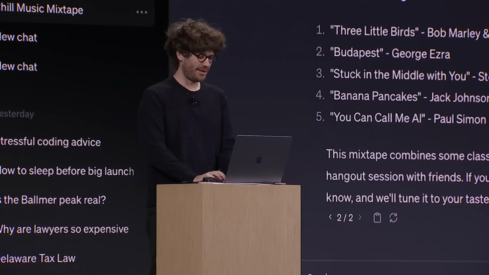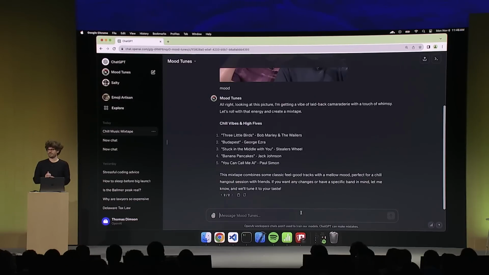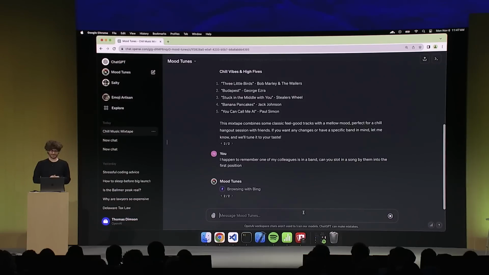But okay, great. Now, I happen to remember one piece of information. Before this demo, I uploaded a bunch of knowledge into this GPT, a list of fun facts about all of my colleagues. So I remember one of my colleagues is in a band. Can you slot in a song by them into the first position? Perfect.